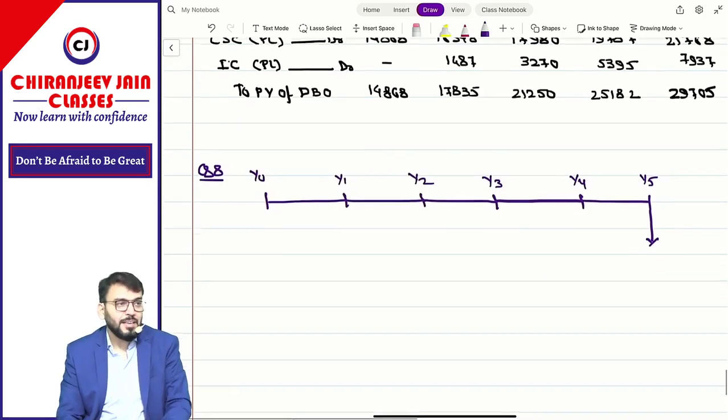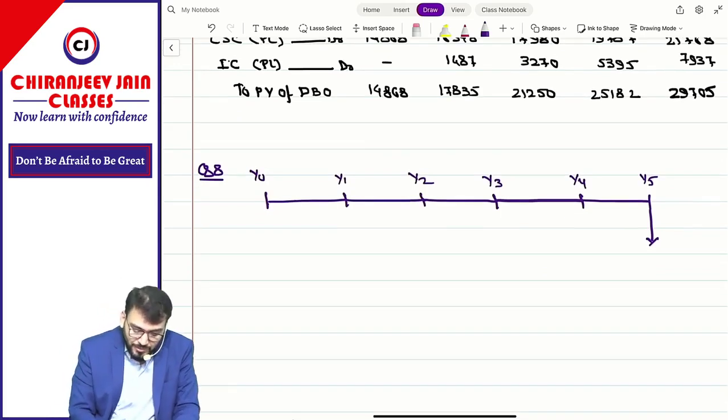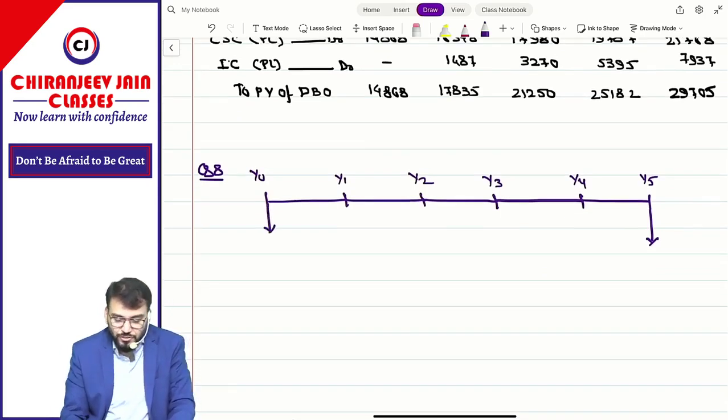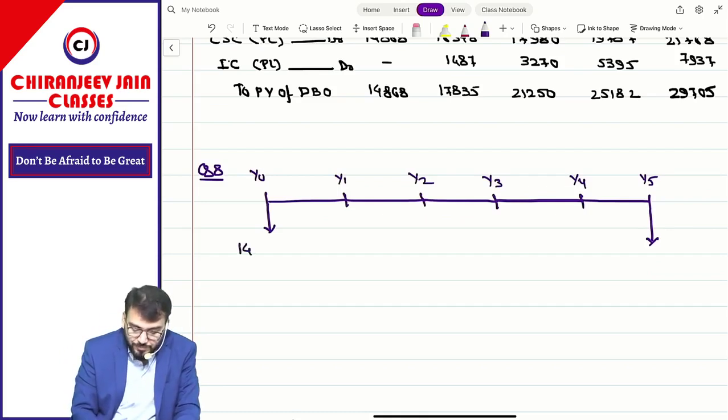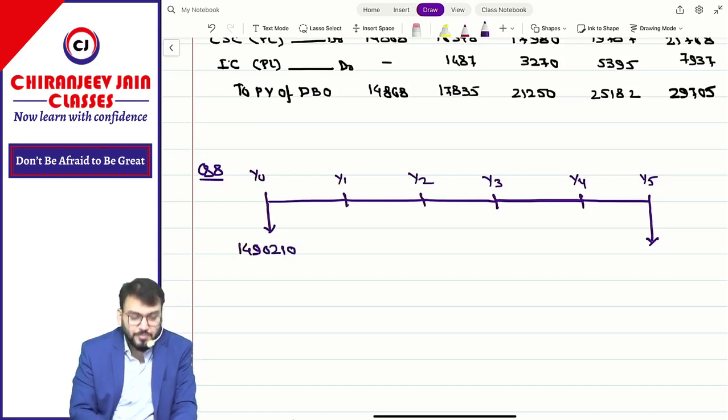In this question, what have they done? They have said what is the salary: 14 lakh 90,210.